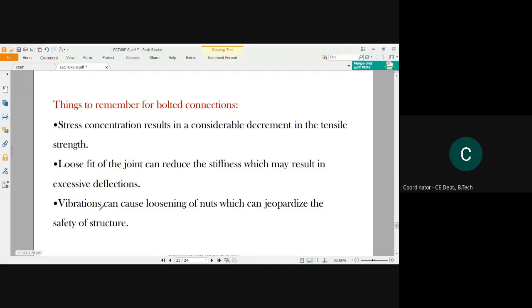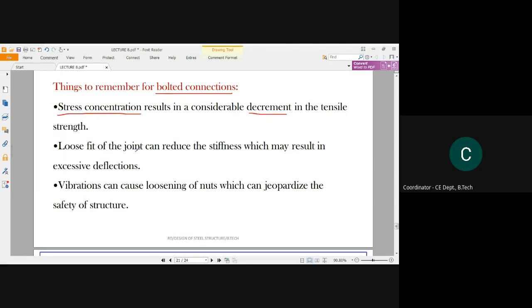Next, things to remember for bolted connection. Stress concentration results in a considerable decrement in tensile strength. So for bolted connection, if a stress concentration occurs for a very long time, it can result in decrement in tensile strength of the bolt. Next, loose fit of the joint can reduce the stiffness, which may result in excessive deflection. So a loose fit may cause a failure and excessive deflection. So we have to tighten the bolt properly, each and every bolt.